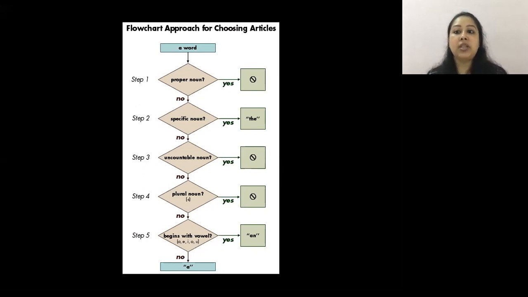If yes, I would use an. If no, I would use a. So such things are flow charts. You just have to remember a flow chart is data where I'm confused between certain things and I don't know what has to be done. So a flow chart would then be an ideal form of information transfer for me. Clear?